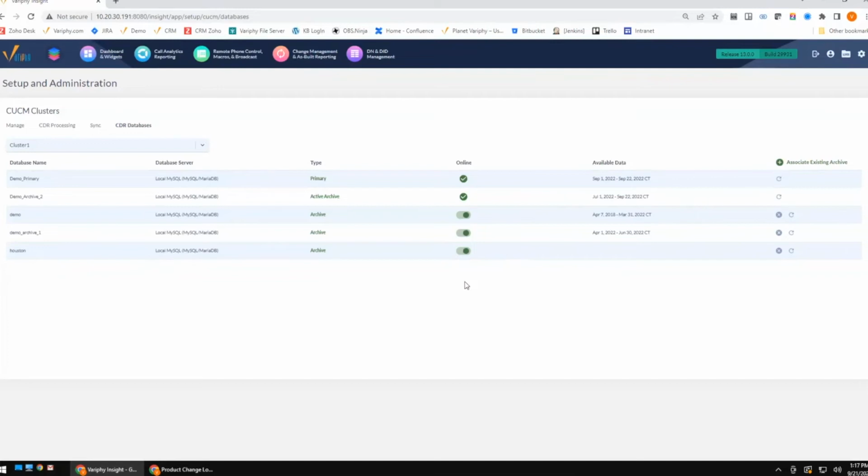However, I don't have to keep that data on this database server. The nice thing about multi-database support and database archiving is I could archive these databases off onto different servers in different locations. So I could have, let's say, our Linux OVA running MySQL. I could have my primary database on there, which is maybe only storing a month or so's worth of data. Meanwhile, I can archive all my long-term storage off into a data center somewhere where it basically, for the most part, just sits until it's needed.